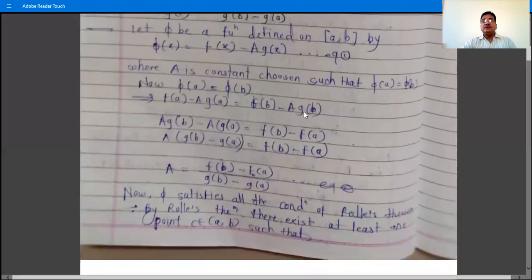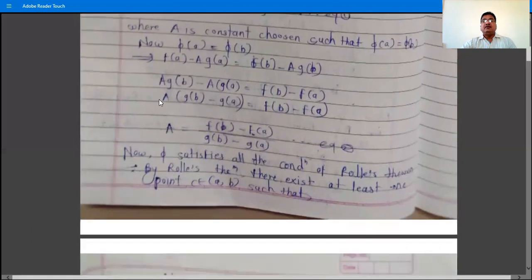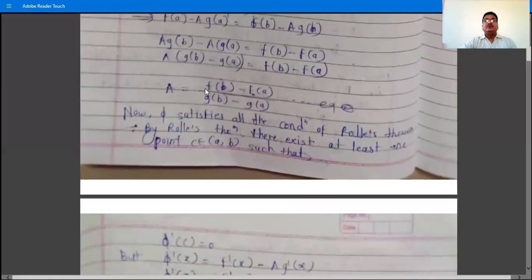And therefore, shift this term A minus A g(b) to the LHS. So A into capital A into g(b) minus g(a), and shift this f(a) term to the RHS. So f(b) minus f(a). Then take A as common. We have g(b) minus g(a) in bracket, and then shift this g(a) minus g(b) to the RHS. So we have capital A is equal to f(b) minus f(a) divided by g(b) minus g(a), equation number 2.